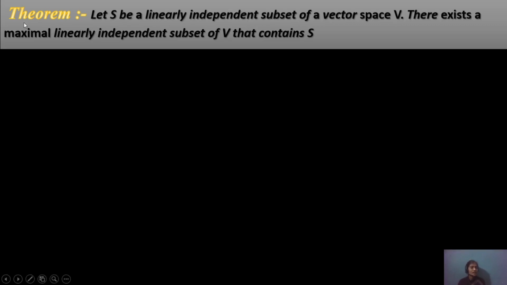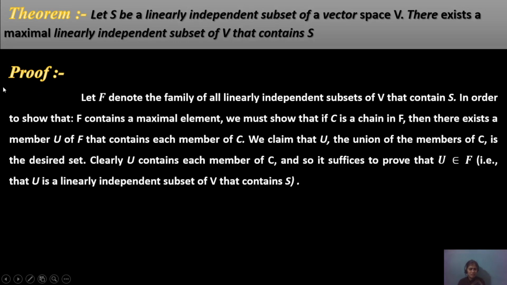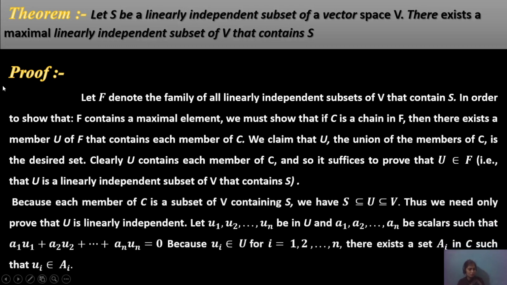Let us go to the second theorem. Let S be a linearly independent subset of V. Then there exists a maximal linearly independent subset of V that contains S. This is the same kind of theorem as before, but here the proof depends on the replacement theorem.